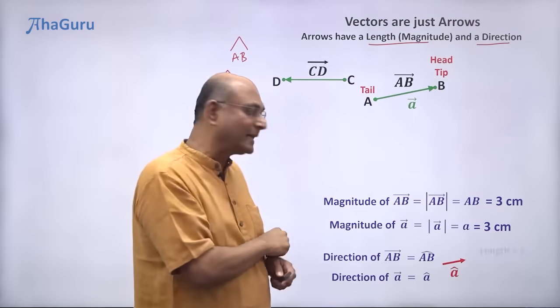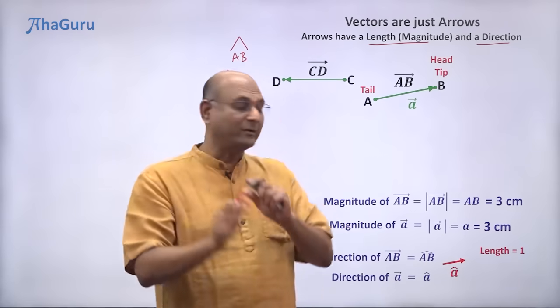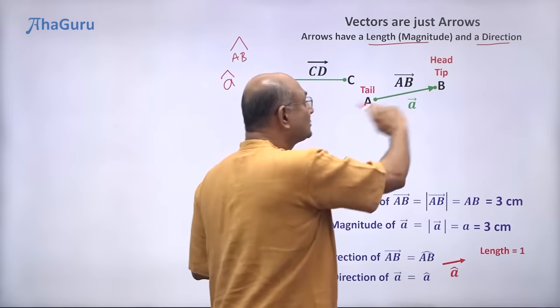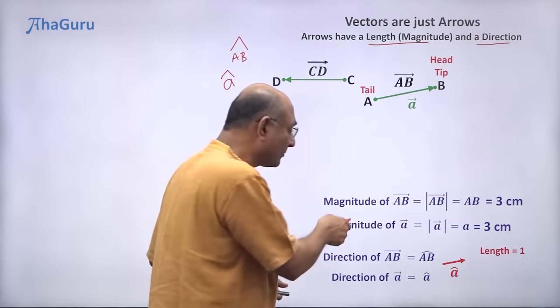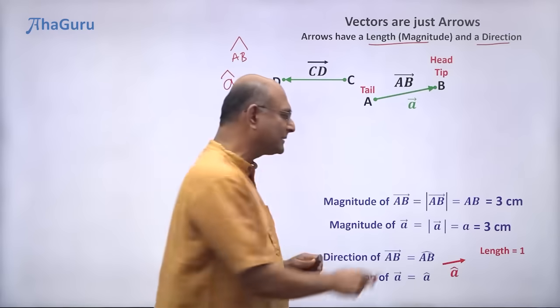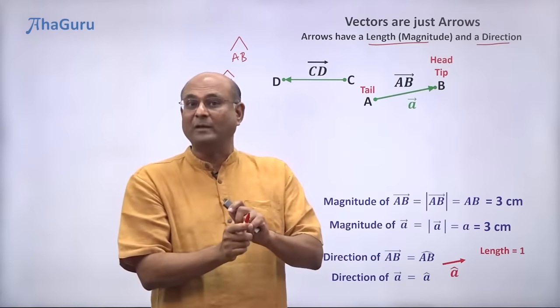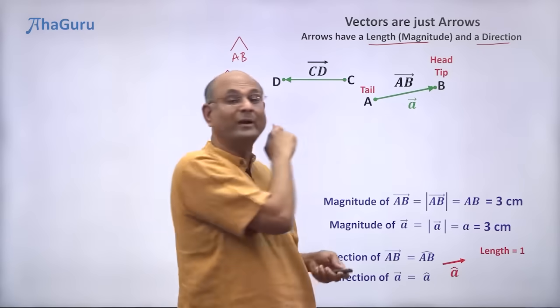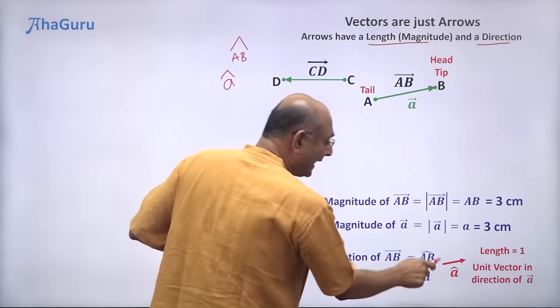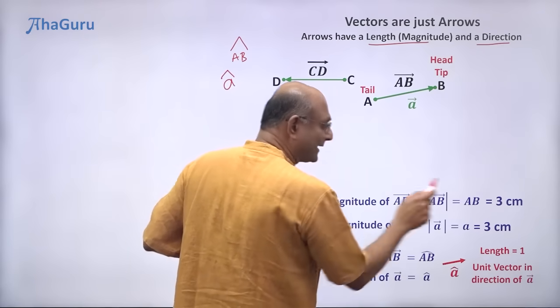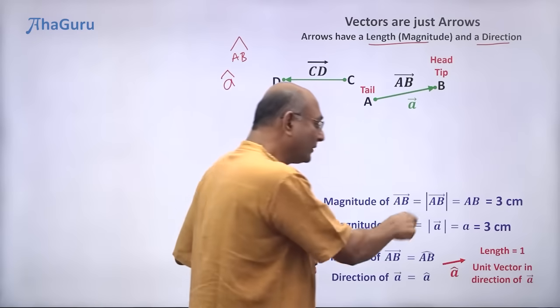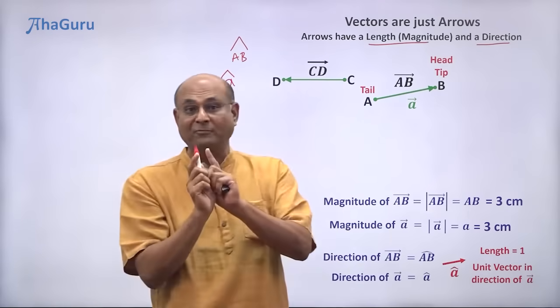What is the length of this arrow? 1, because I decided to pick length 1, because the actual length of a vector doesn't matter, you're only talking about direction. So we pick a standard length which is 1 unit. So since it is a 1 unit arrow, we can sometimes also call it a unit vector. So we say a cap is a unit vector, that means length is 1, unit vector in the direction of a.